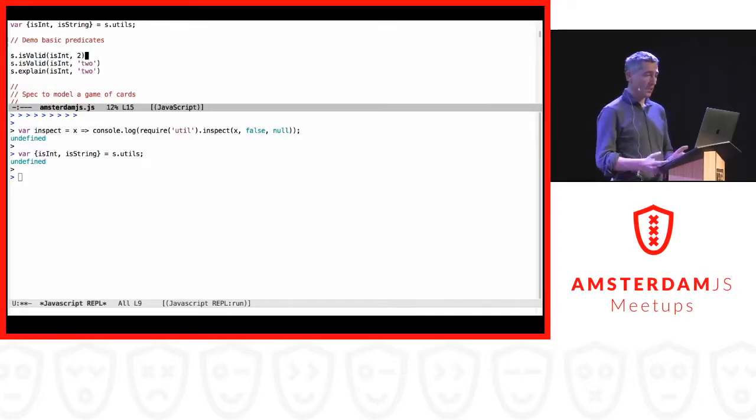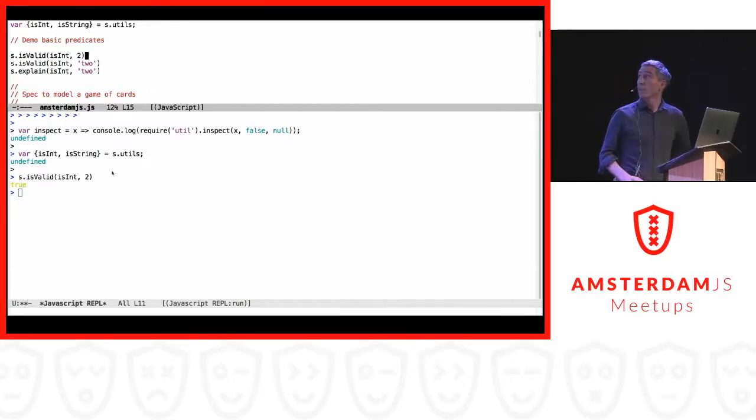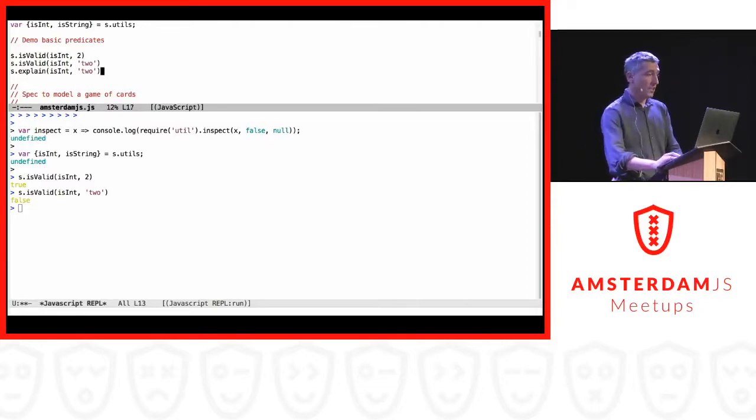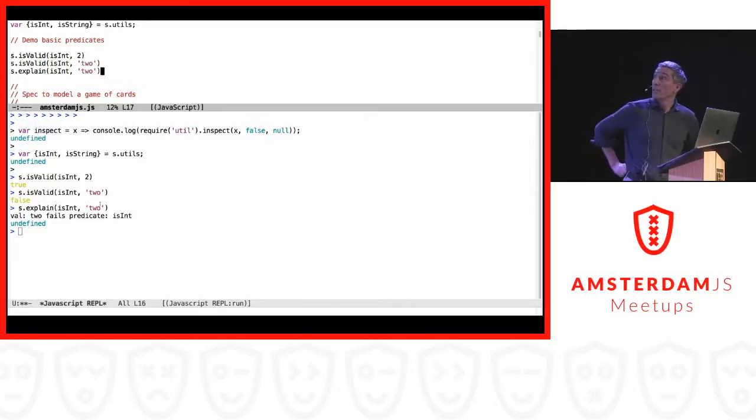So in this case, let's see if 2 is a valid integer. And as you can see, yes, it's a valid integer. Well, that's not too remarkable, I guess. And when I try to see if the number 2 or the string 2 is also a valid integer, it says, no, sorry, it's not a valid integer. When I would like to see why, I can do the explain function. In this case, it says, well, value 2 fails the predicate is int. This is just one single level of specification and validation.